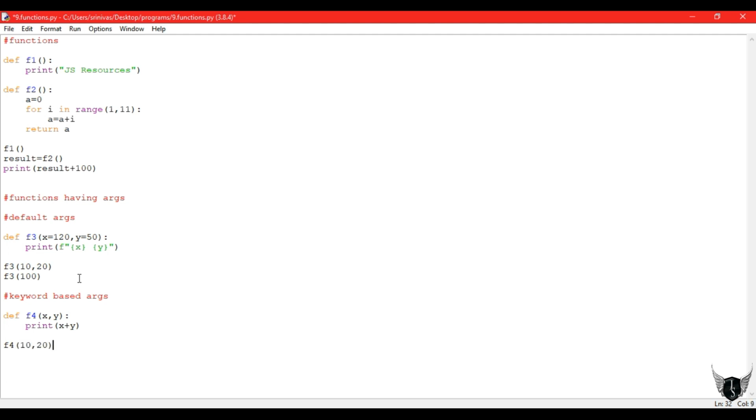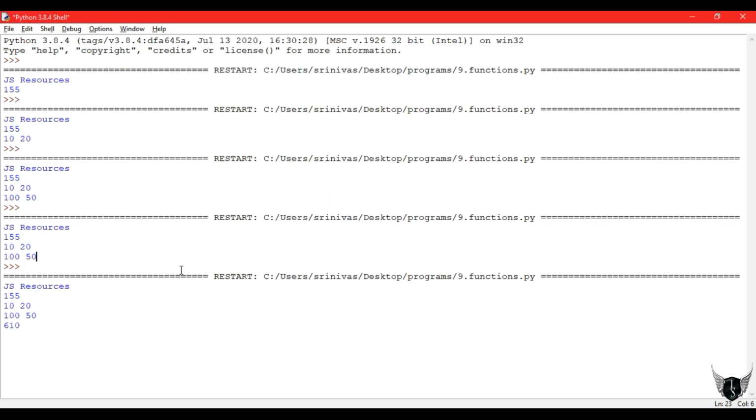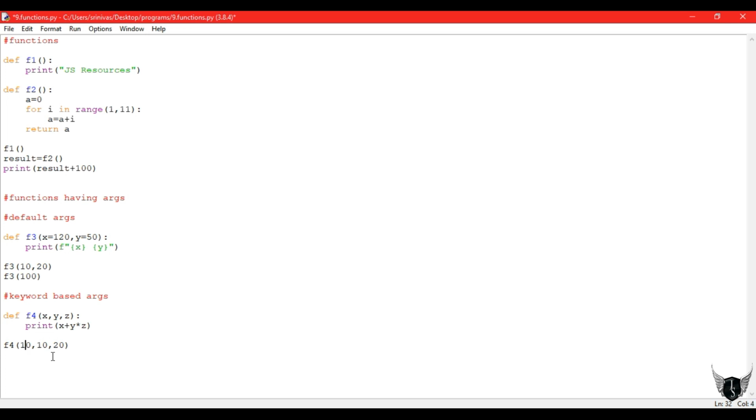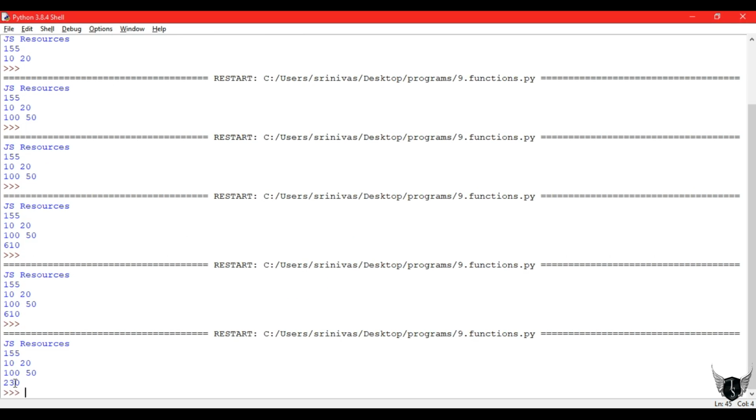But suppose I don't know the x and y order, so which value must go to x and which value must go to y will get confusing. In that case you can directly mention them. Suppose for example, let's take a z variable also. You will know the best example. If I give like this, we will get one output, since x contains 10, y contains 20, z contains 30. Let's see the output. So you got 16 when we gave 10, 20, 30 in this order. Suppose I change the order, my answer gets changed.